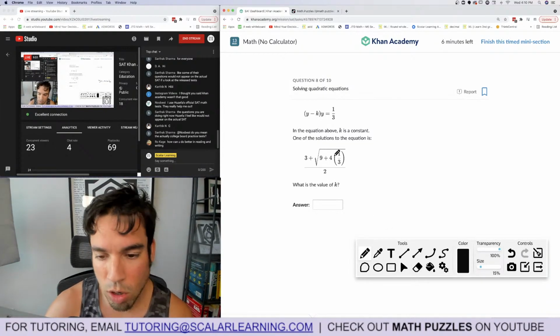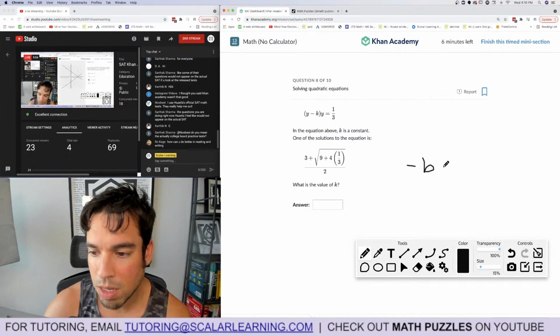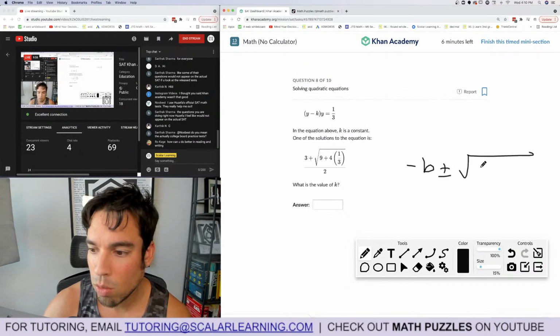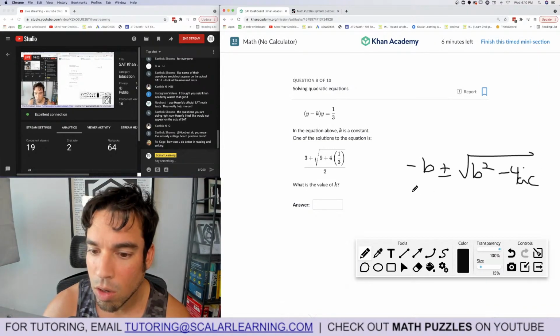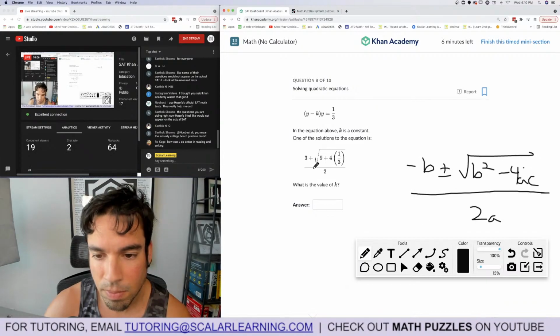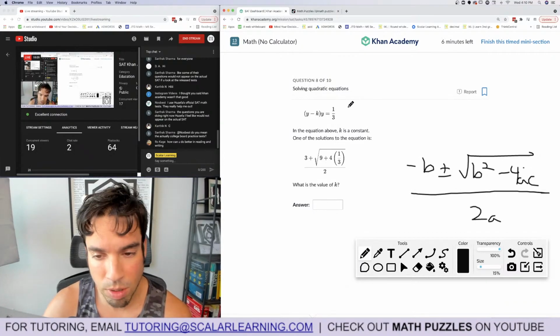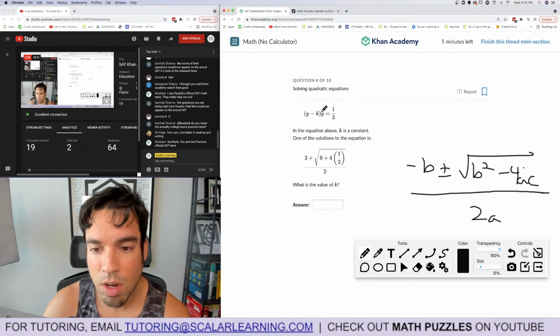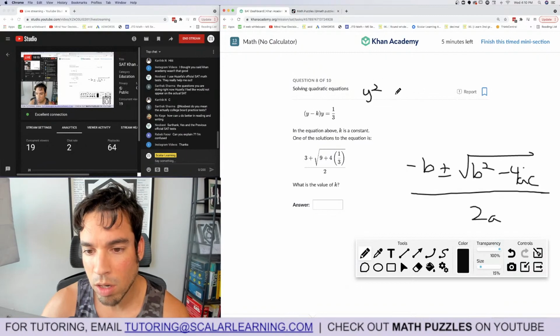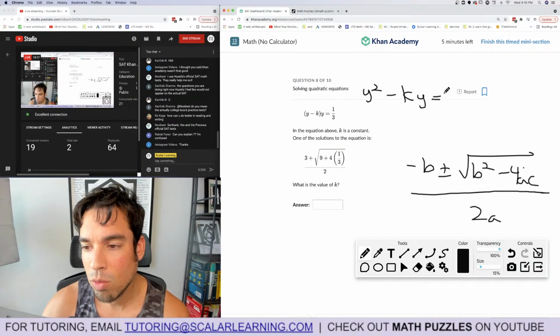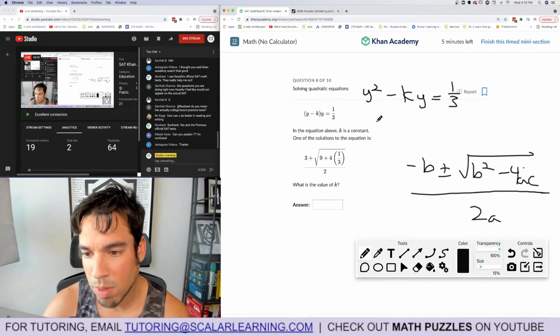So this is a little quadratic formula, which is negative b plus or minus square root of b squared minus 4ac over 2a. So obviously a is 1. I've never seen a problem like this. This is really weird, but I think I know what to do. So first I'm gonna distribute the y. So it's y squared minus ky equals 1/3. Then I'm gonna multiply everything by 3.